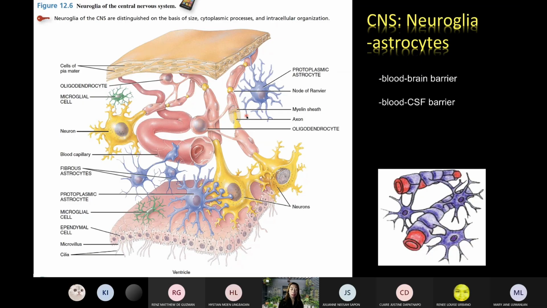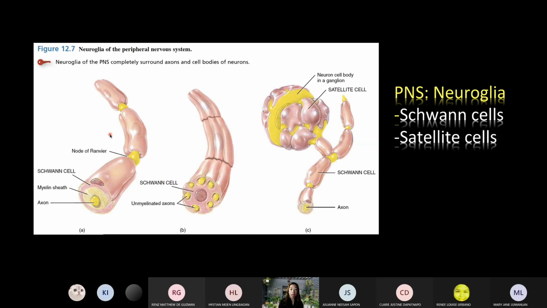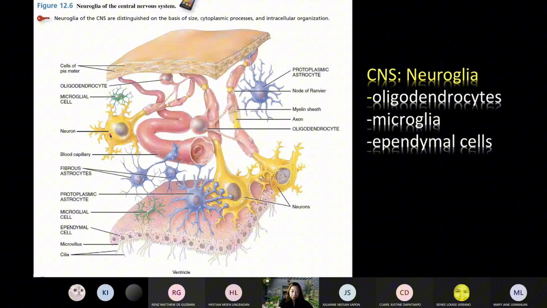Now, there are 6 types of neuroglia. Four of which are found in the central nervous system, and 2 are found in the peripheral nervous system. So let's have the astrocytes, the blue ones.